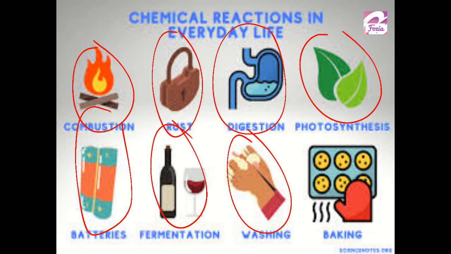Similarly, washing and baking. All these changes are chemical reactions in which species are reacting to produce a new product. A new substance is formed. So this is what a chemical reaction is.